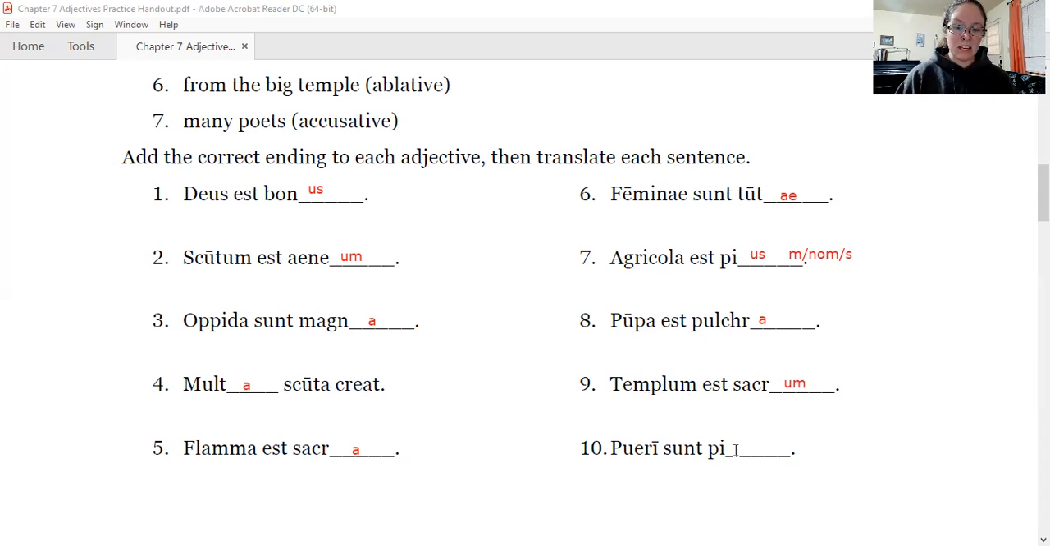Pueri sunt pi something. Puer is neither a pain noun nor humusumi, so we just match the ending. What's the ending? It's just the letter I. So we end up with that weird looking P-I-I. Pueri sunt pii. The boys, the I makes it plural. The boys are pious, devout, or God-fearing.